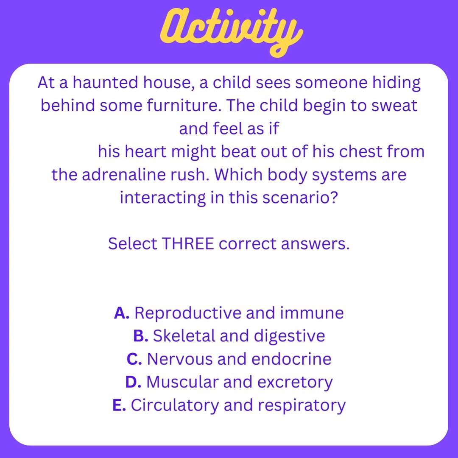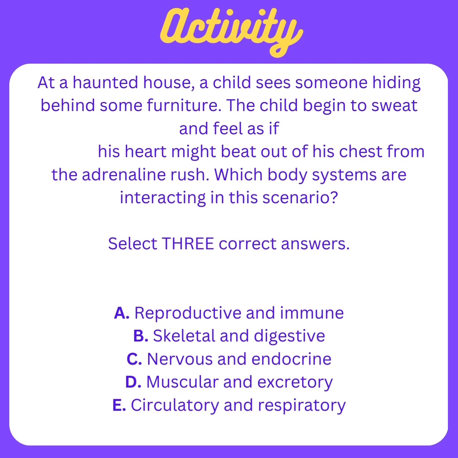We know that answer choice E is correct, which states that the circulatory system and respiratory system are working together. We know this because in the scenario, it states that the boy feels as if his heart might be out of his chest. So of course that would be the circulatory system at work, because it includes the heart, which is a major organ of the circulatory system.